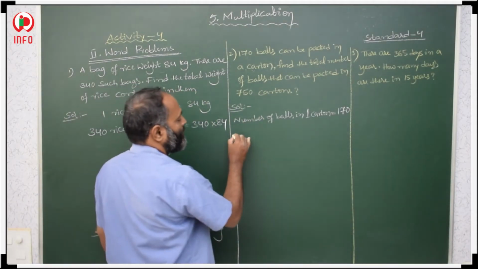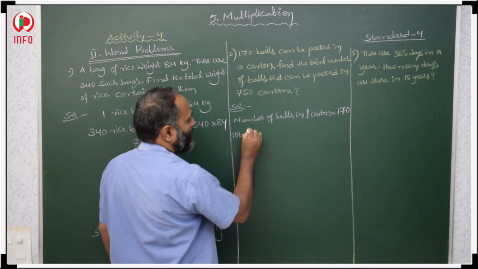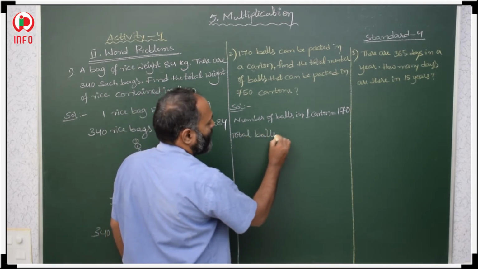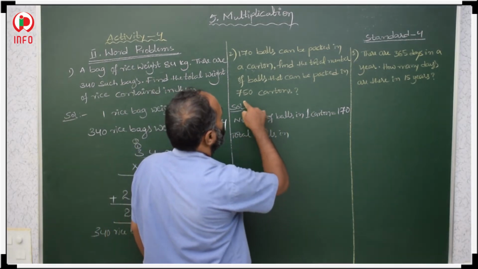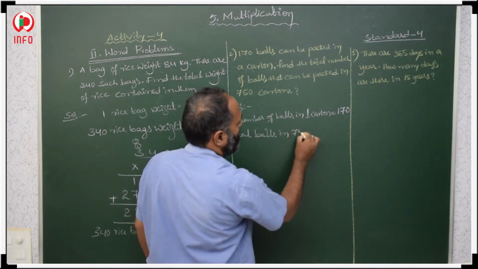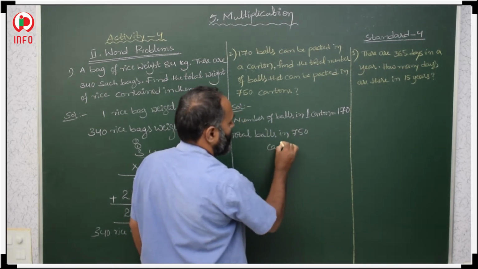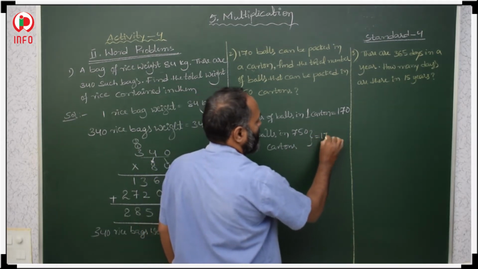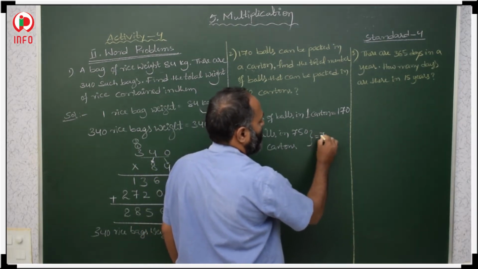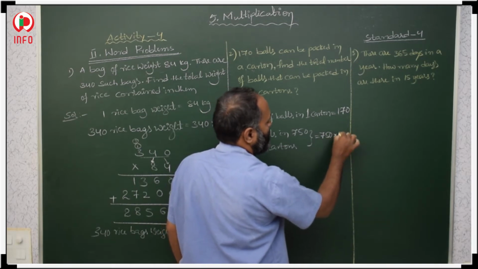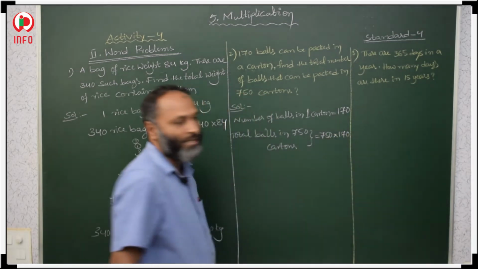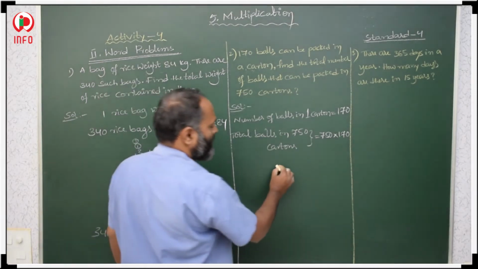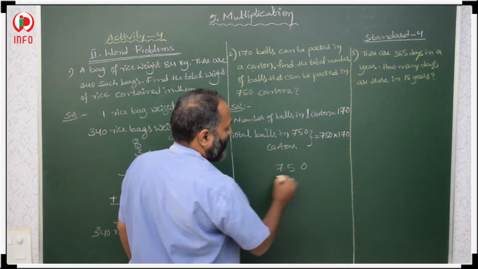Then total balls in how many cartons? 750 cartons is equal to 750 multiplied with 170. Now 750 we have to multiply with 170.